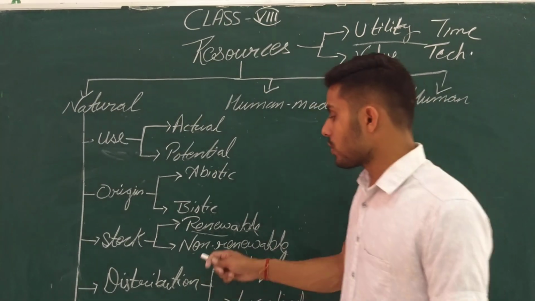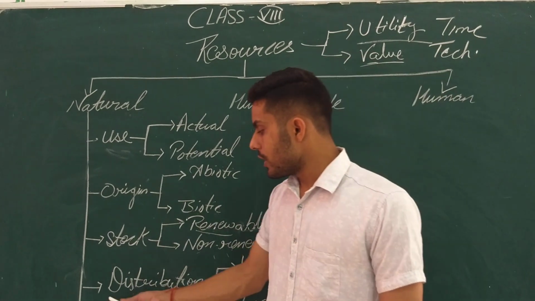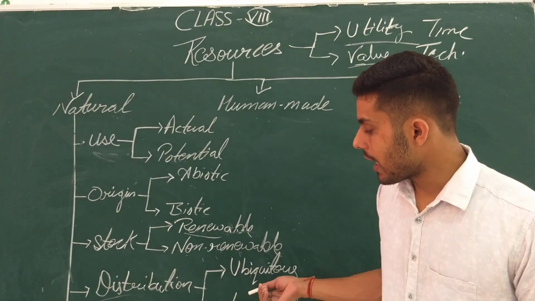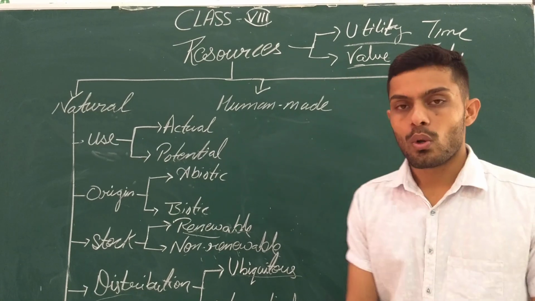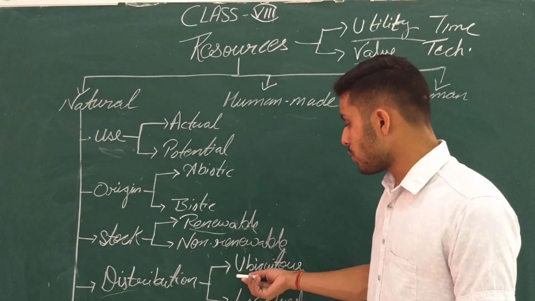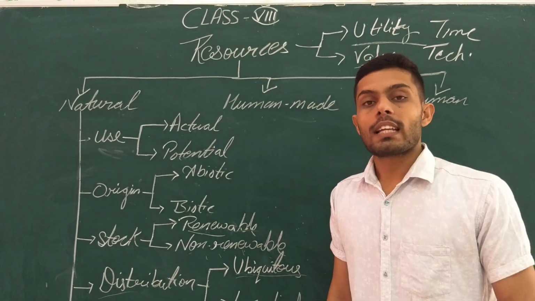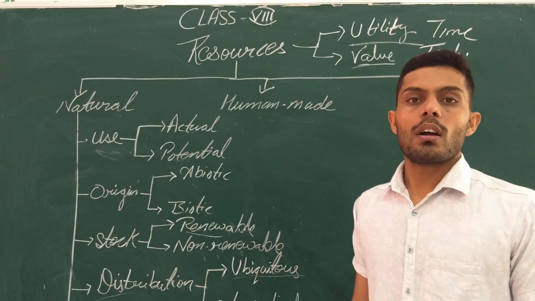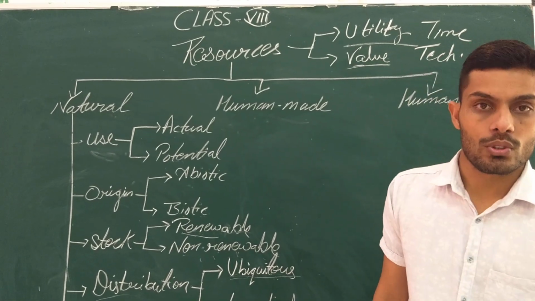So those resources have been termed as non-renewable resources. On the basis of distribution, the natural resources have been again classified into two different categories, that is ubiquitous and localized. Ubiquitous means those resources which can be found everywhere. Those types of resources have been known as ubiquitous.